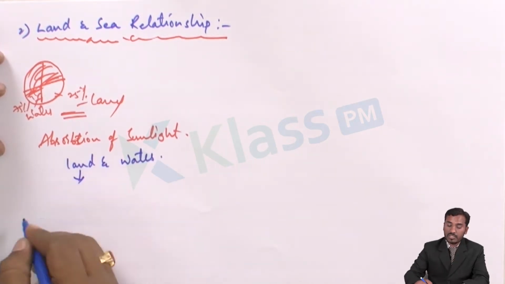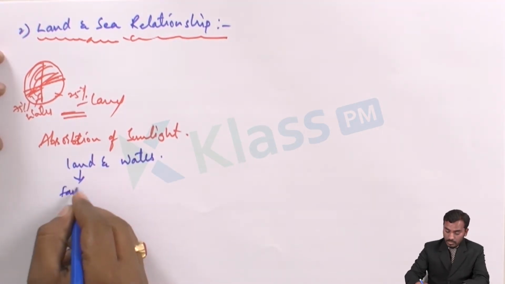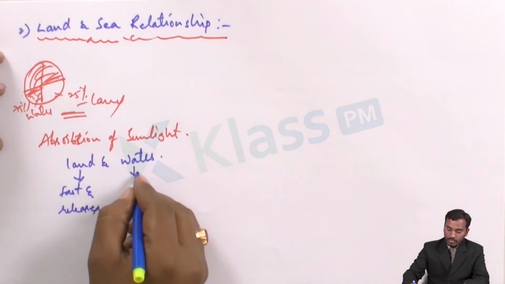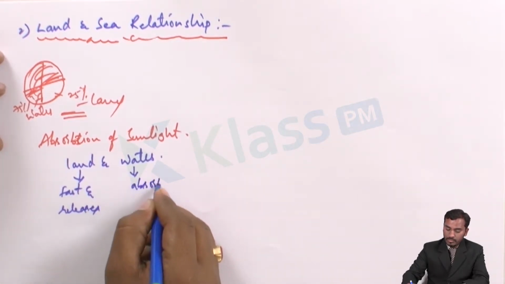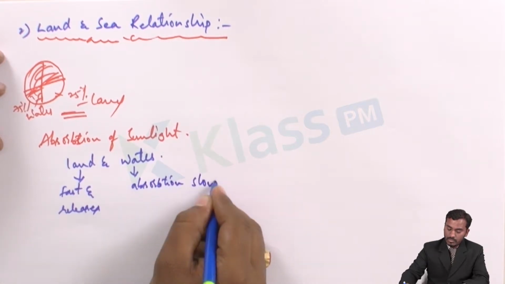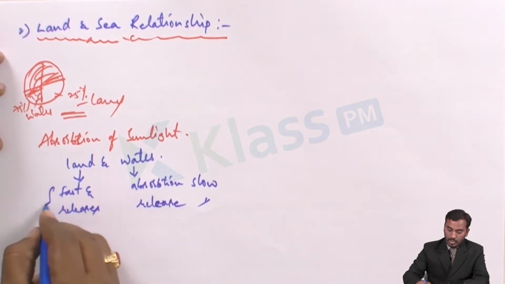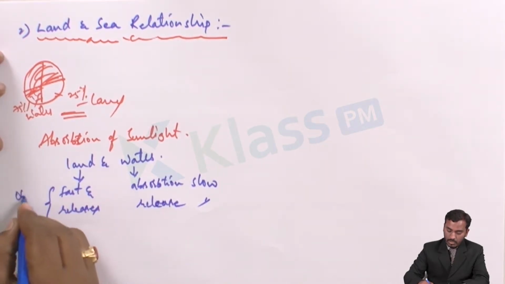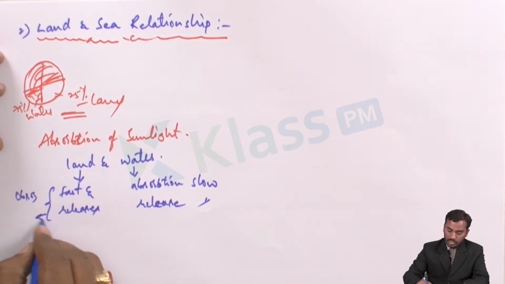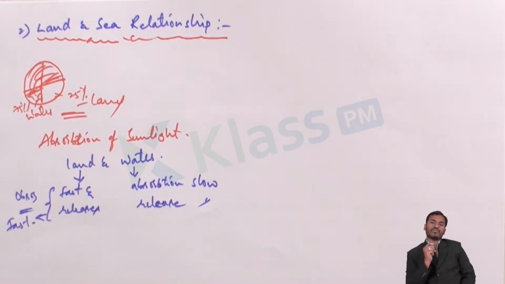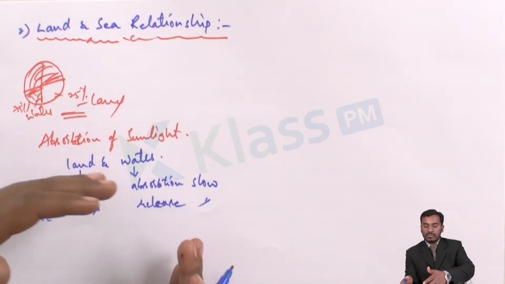Land absorbs heat fast and releases it fast. Water has slow absorption and slow release. Both the absorption and the release of heat will be faster in land when compared to water.